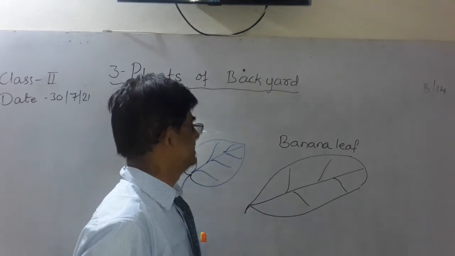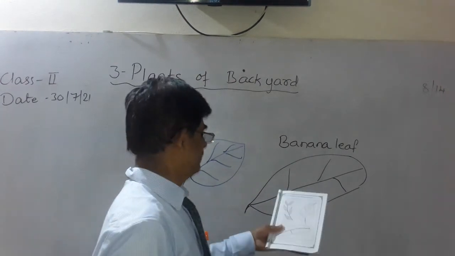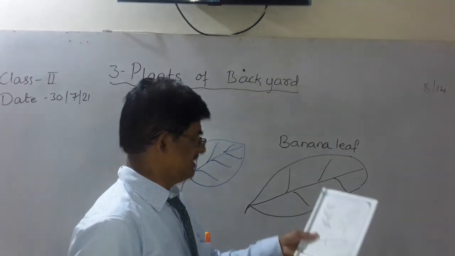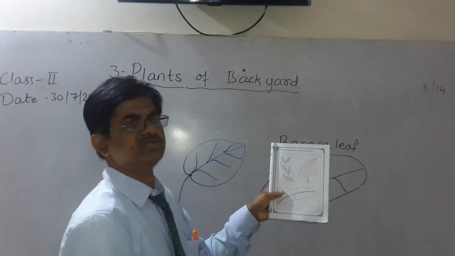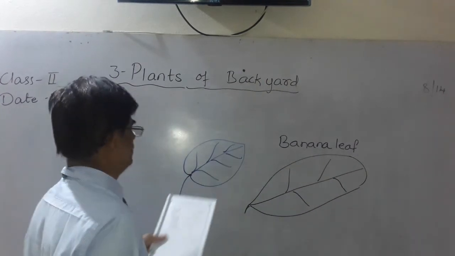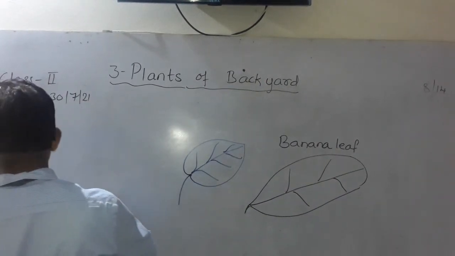How it is, you can see the shape here. And see the pictures of the leaves given below. You can color these leaves. So I am showing you one more here, see the shape.